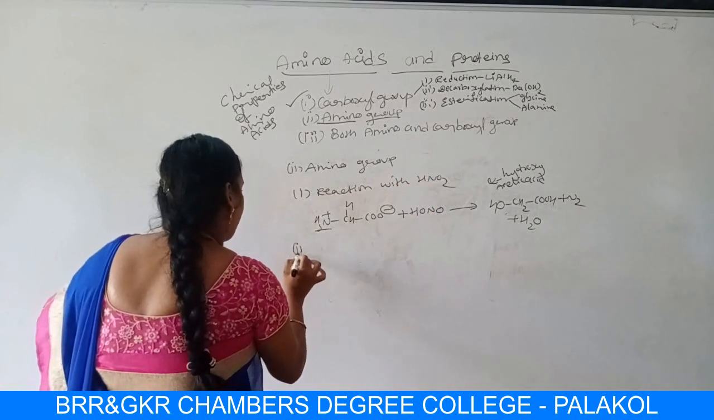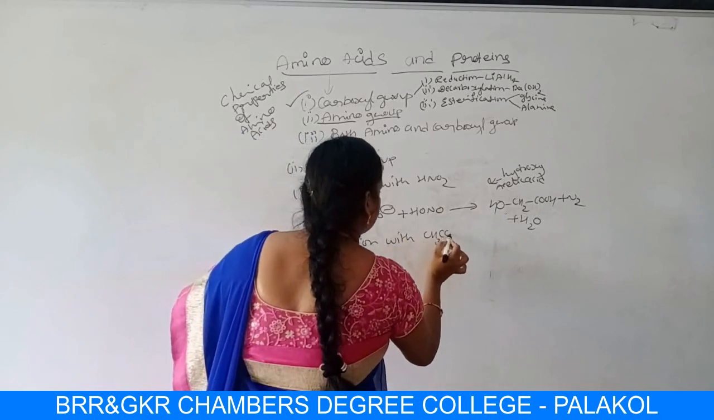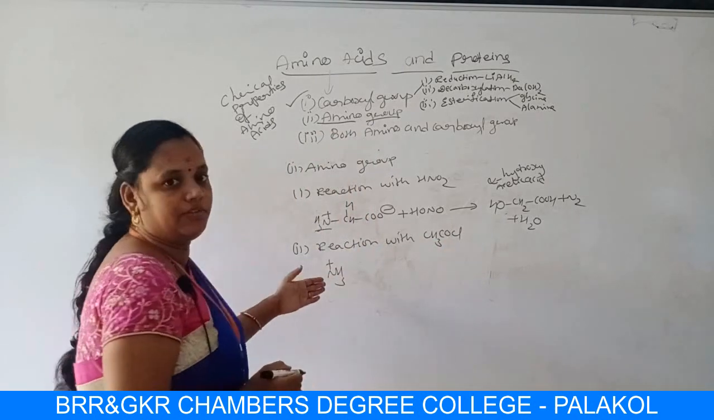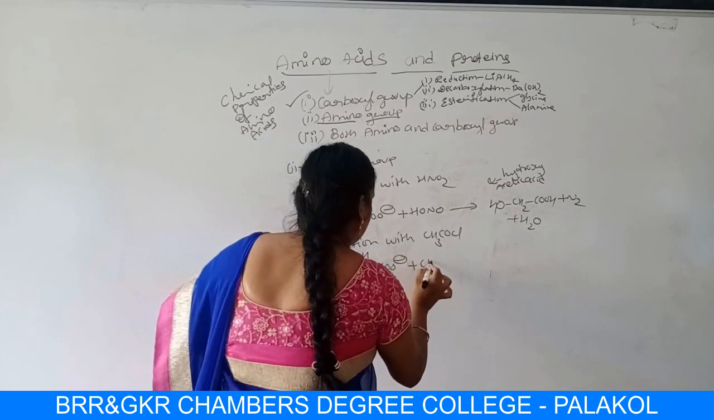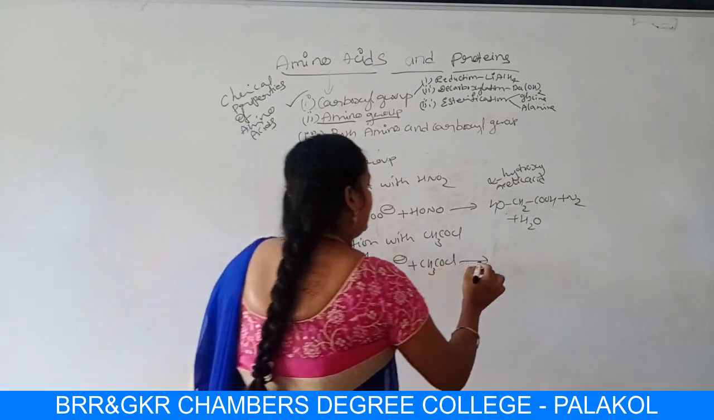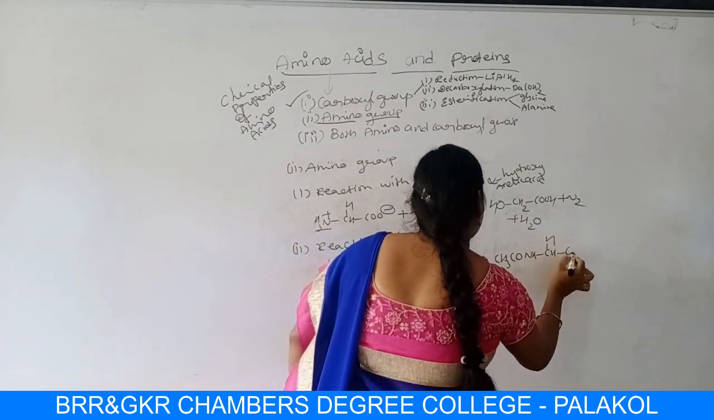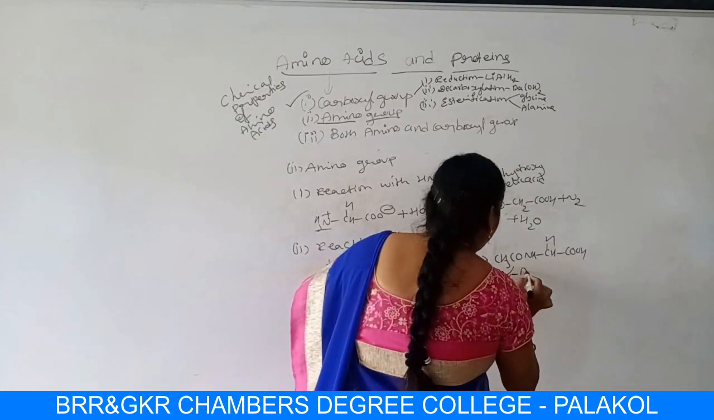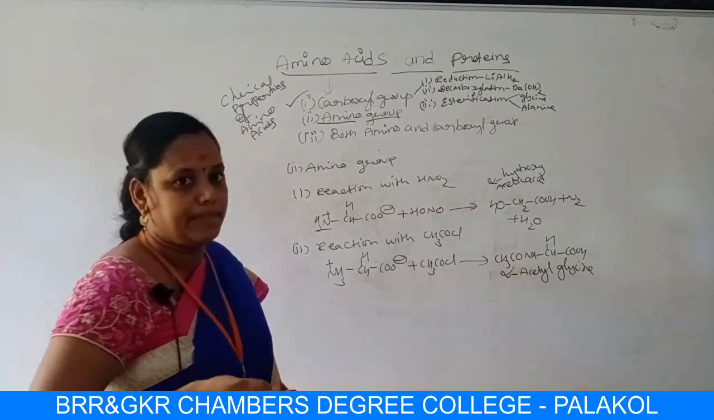Next, reaction with CH3COCl, acetyl chloride. What happens? Take this zwitterion of glycine, NH3+CH2COO-, plus CH3COCl. What happens here? You will get CH3CONHCH2COOH, alpha acetyl glycine. You are getting alpha acetyl glycine, alpha amino acetyl glycine.